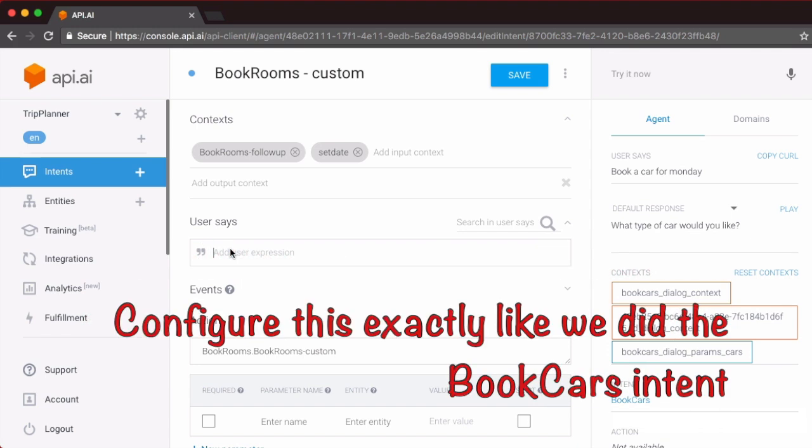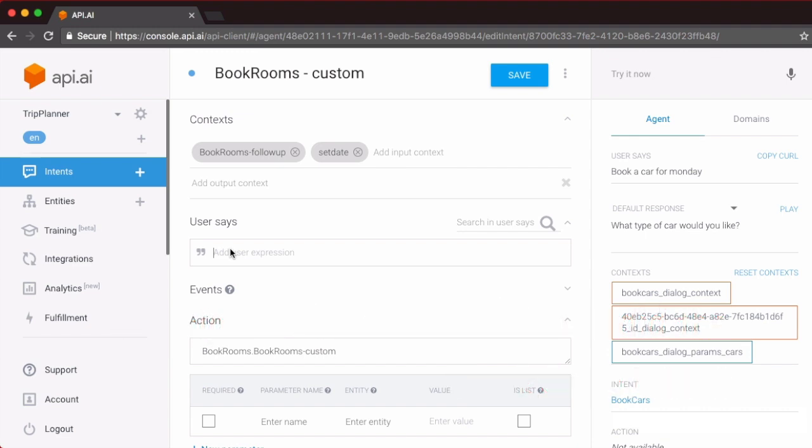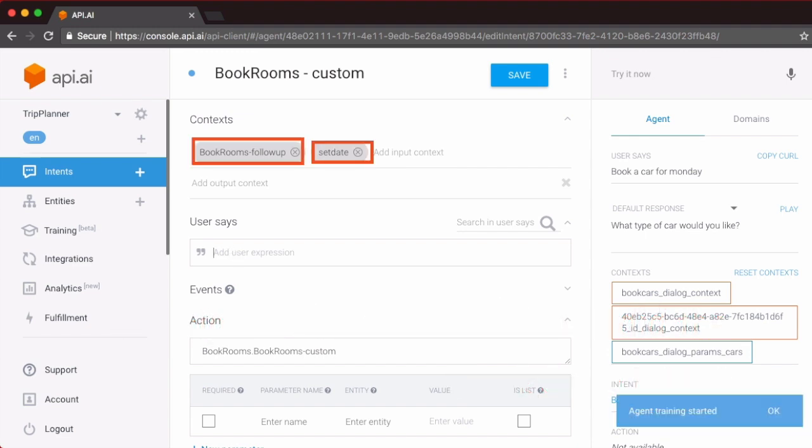We'll configure this follow up intent to be exactly the same as the book cars intent with one crucial difference: the fact that it accepts an input context, which is the output context of the book rooms. This is what enables it to be a follow up intent. When you specify this as a follow up intent, the input context comes in pre configured. The input context is equal to the output context of the book rooms. So there are two input contexts here: the book rooms follow up and the set date. Both of these are output context for the book rooms intent.